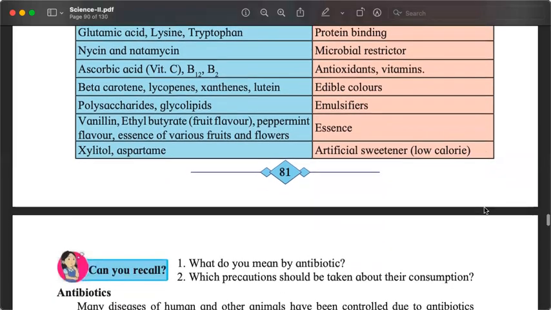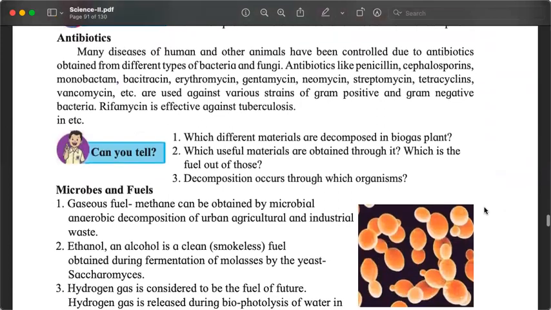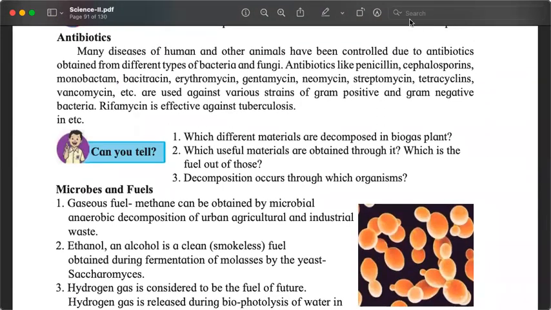We will look at a couple of other things that are produced using microbes, and then we will move to the other part of the chapter, which is about pollution control and waste management.